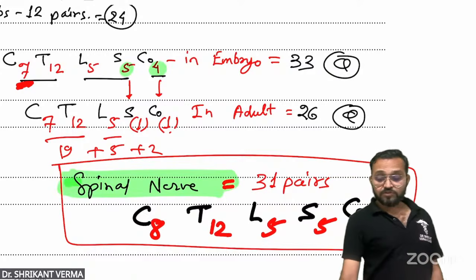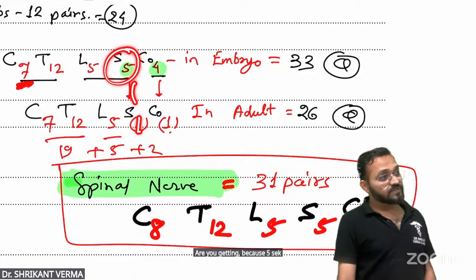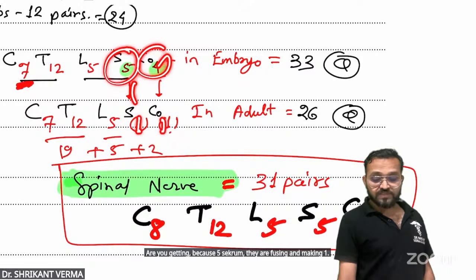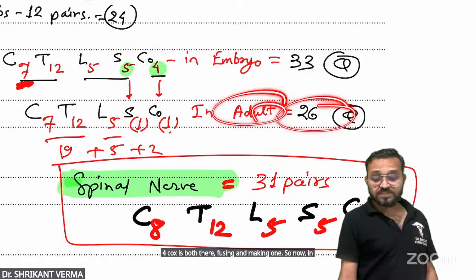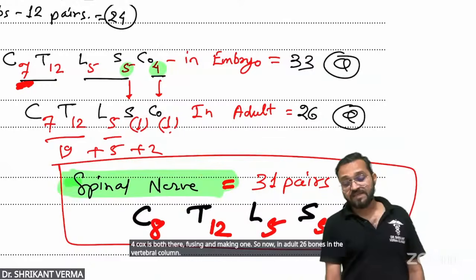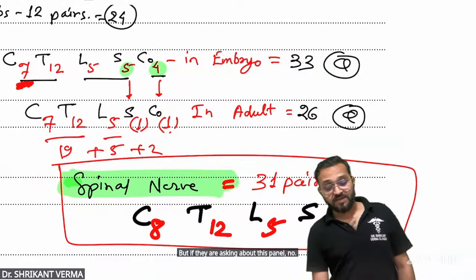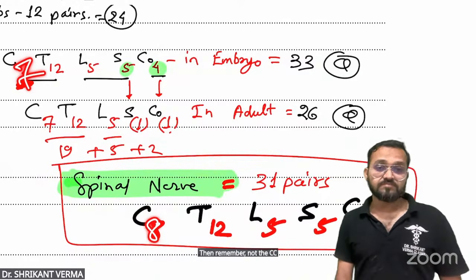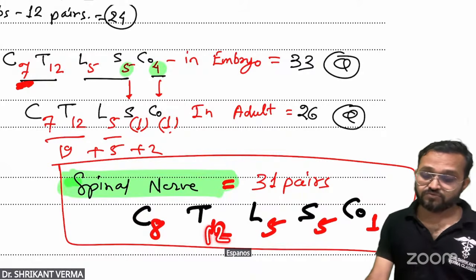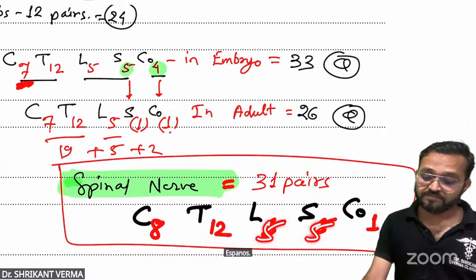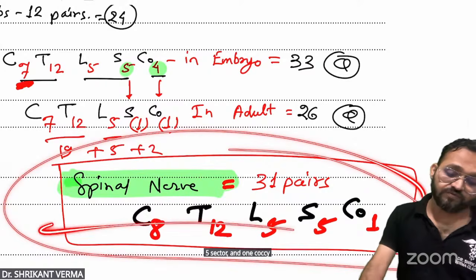Are you getting? Five sacral bones are fusing and making one. Four coccygeal bones are fusing and making one. So now in an adult there are 26 bones in the vertebral column. But if they ask about the spinal nerves, then remember not C7 but C8. T12 thoracic, 5 lumbar, 5 sacral and 1 coccygeal. Don't forget this formula, very important.